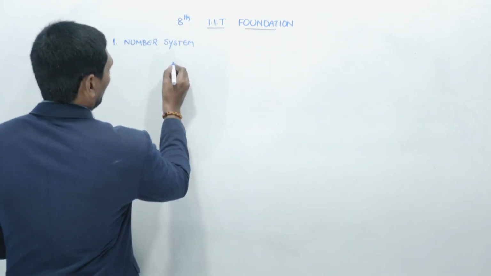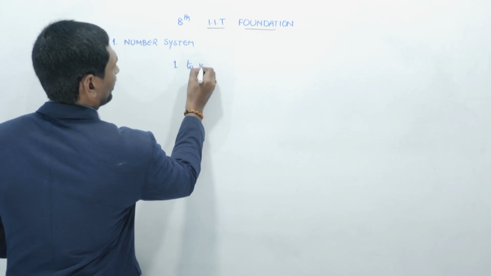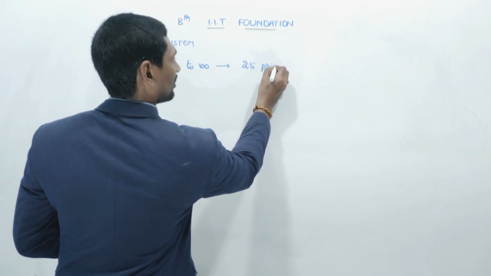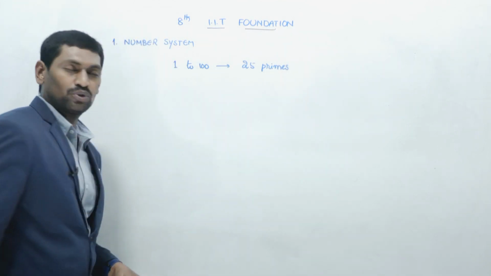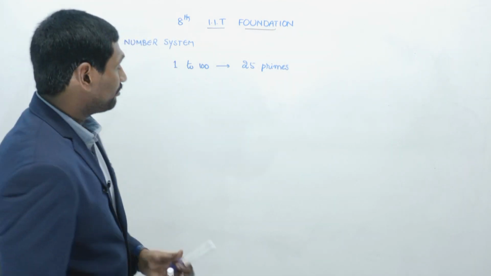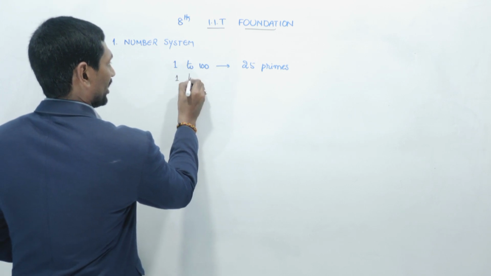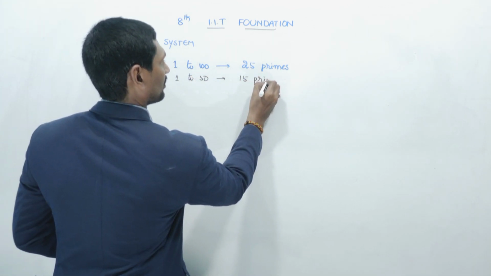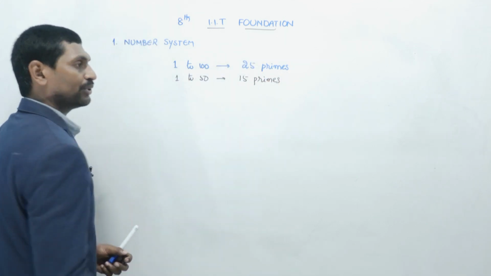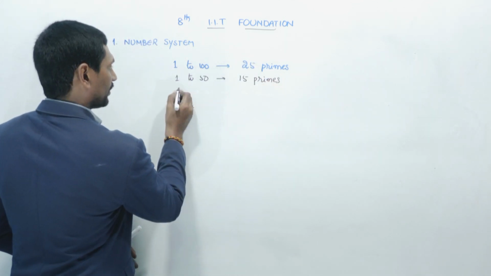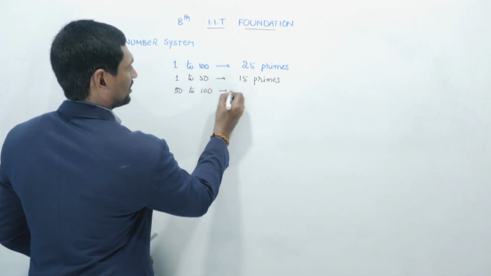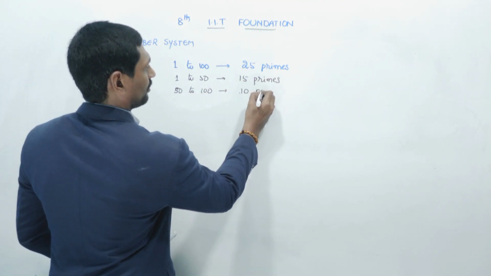I am giving you the answer: from 1 to 100 there are 25 prime numbers. Same way, from 1 to 50 there are 15 primes. 1 to 100 has 25. What about 50 to 100? 50 to 100 has 10 primes. 10 plus 15 is 25 primes total.